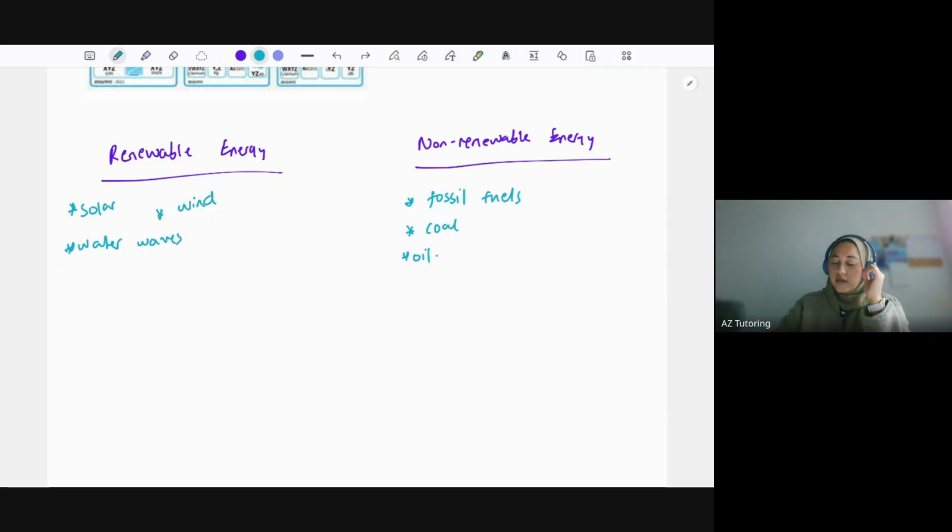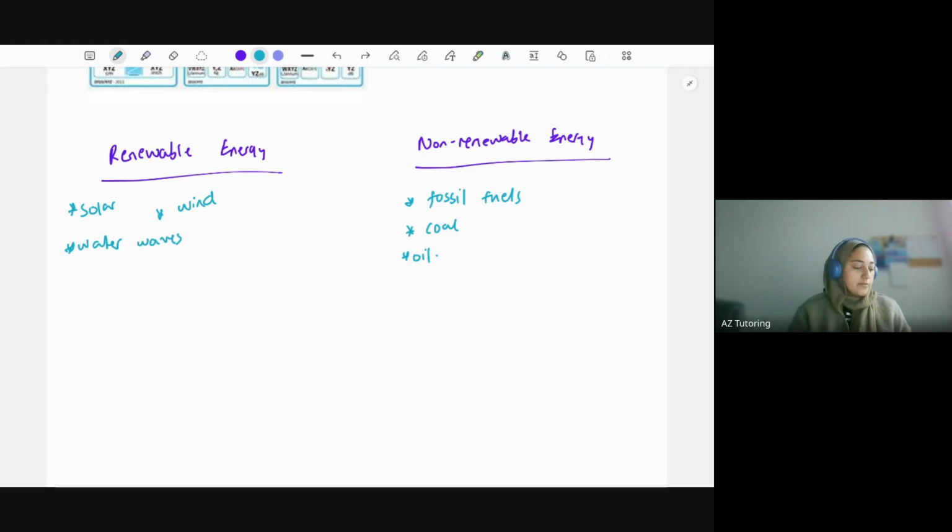Now, what you need to think about with these as well is you don't just get the energy, you also have to transport that energy and store that energy as well. So you need to take those costs into account as well. So for example, fossil fuels, crude oil is not in the UK, so we would get that from another country, say the Middle East or Russia and so on. It costs energy to transport it here for us to have that energy in terms of electricity. So you have to take all that cost into account as well.